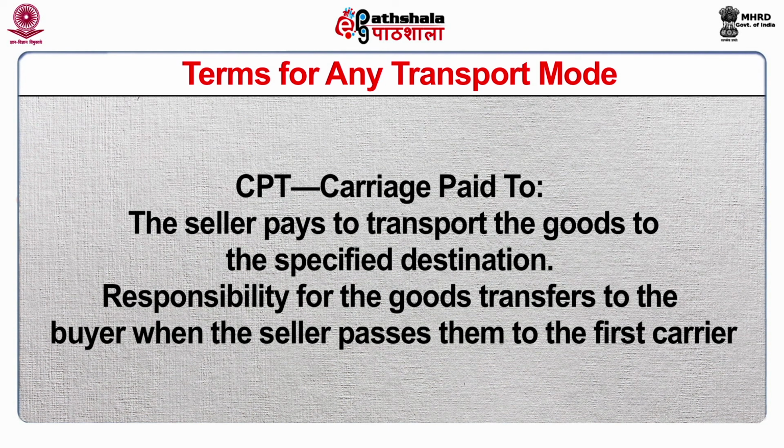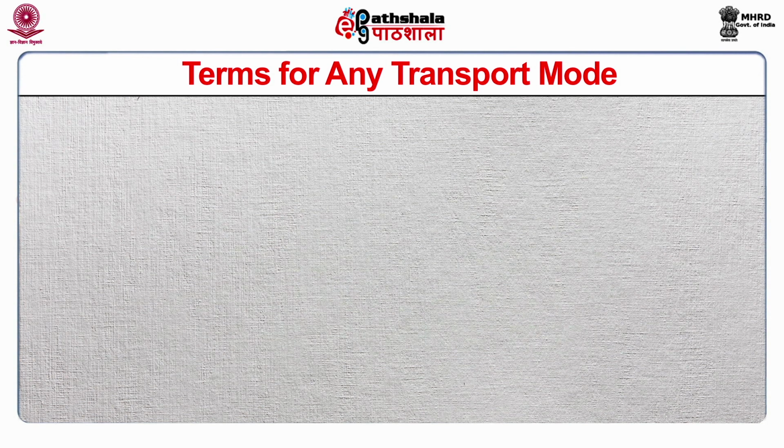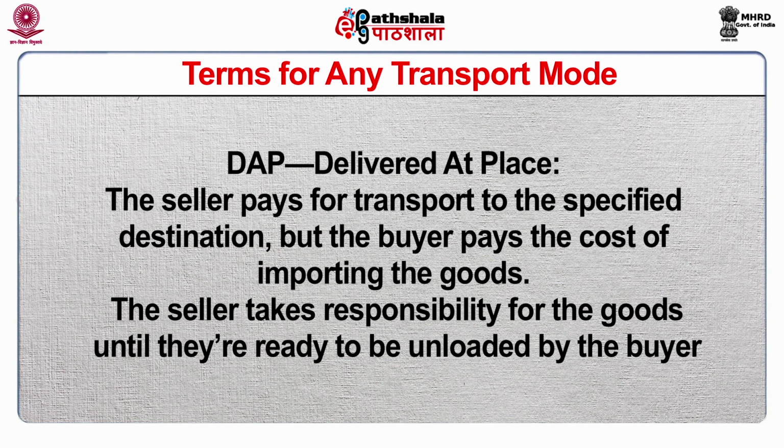CPT, that is carriage paid to. The seller pays to transport the goods to the specified destination. Responsibility for the goods transfers to the buyer when the seller passes them to the first carrier. DAP, that is delivered at place. The seller pays for transport to the specified destination, but the buyer pays the cost of importing the goods. The seller takes responsibility for the goods until they are ready to be unloaded by the buyer. It is used for all transport modes.